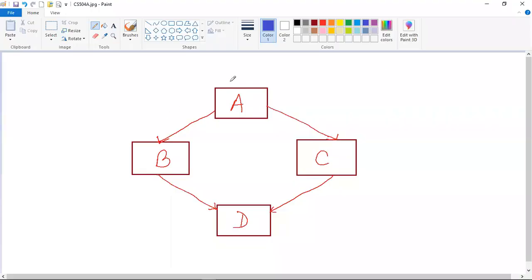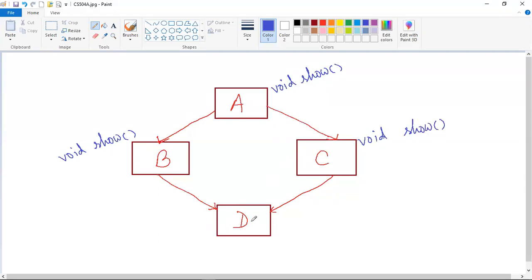Suppose there is a method named void show. Void is the return type and show is the method name, which is a non-parameterized method written inside the body of the A class. Now, as B inherits A, it can also override the show method inside its body like this. And C also inherits A. So C can also override this show method inside its body like this.